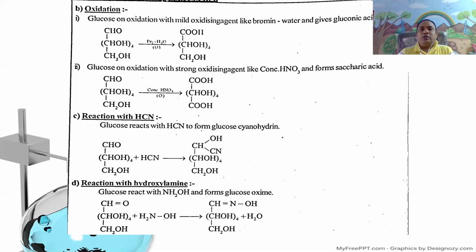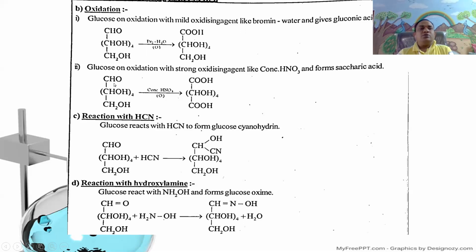Gluconic acid, that is CHO, (CHOH)4, CH2OH is glucose, which undergoes oxidation with a mild oxidizing agent like bromine water. It gives gluconic acid, meaning the aldehyde group is oxidized to an acid group, that is COOH, (CHOH)4, CH2OH. It is called gluconic acid.